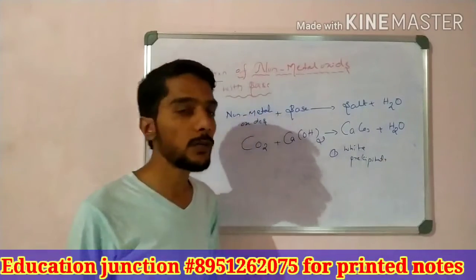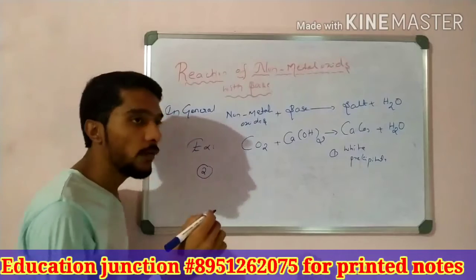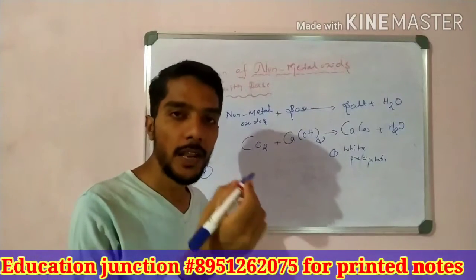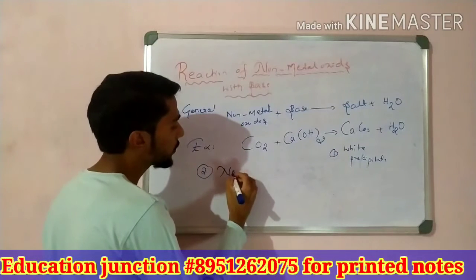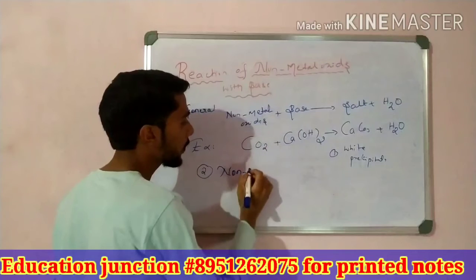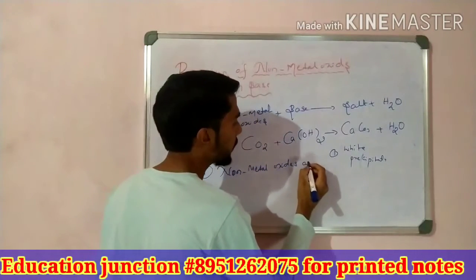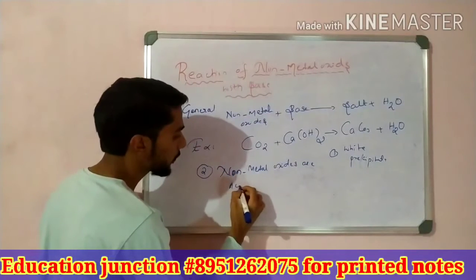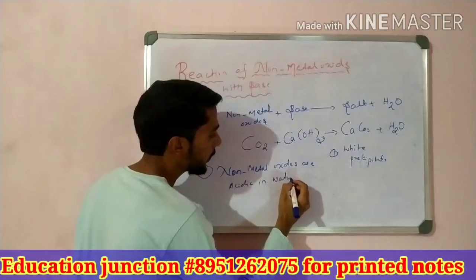So this was one observation when base, calcium hydroxide, that is slaked lime, reacts with the non-metal oxide carbon dioxide. We observe that calcium carbonate and H2O formation takes place, and the solution shows a white precipitate. One observation. And the second point you have to remember is that, like metal oxides are basic in nature, non-metal oxides are acidic in nature. So here non-metal oxides are acidic in nature.